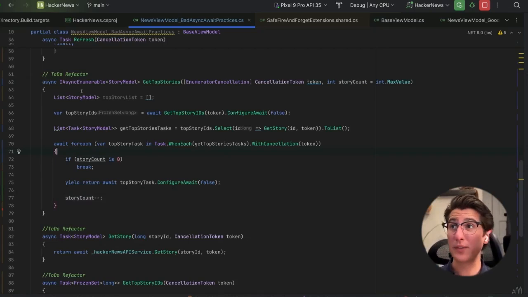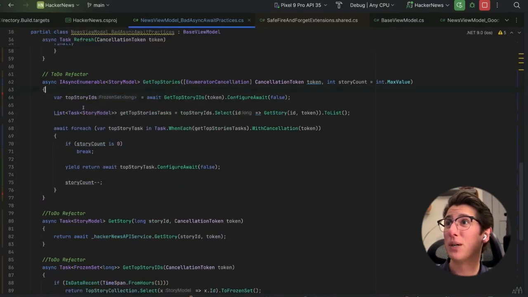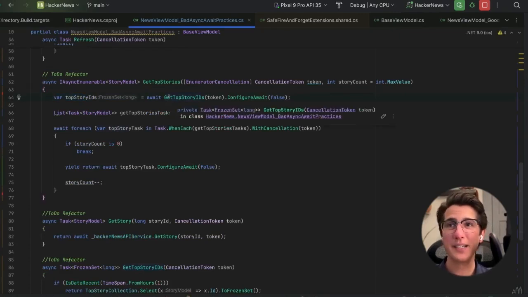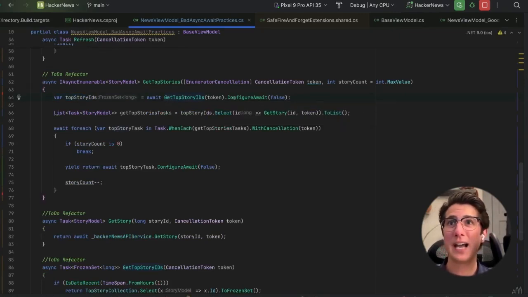So, all right. Walking through this method, now that we've refactored it, we're using IAsyncEnumerable. We first start out by creating, actually, we don't even need top story list anymore. Boop. All right. So we really start out by getting all the story IDs. So we call GetTopStoryIds. This is just one API call to the Hacker News API. We use ConfigureAwait(false), so we don't return to the calling thread. We get a little performance improvement there.